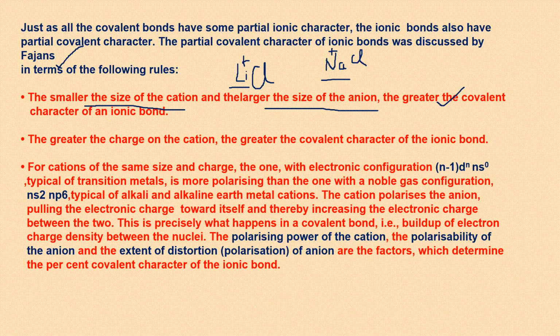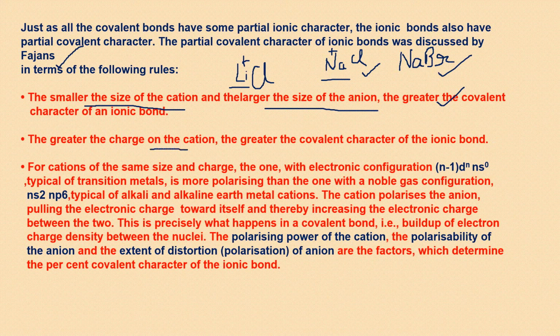Larger the size of an anion: now you take the same cation, Na+, and compare it with different anions. Let us take the example of NaBr along with it. So the cation is the same, but you know that Br is bigger. If the size of the atom is bigger, it's difficult for that atom to take the electron because its nucleus is buried deep inside. Cl can convert to Cl- quickly as compared to Br because it is smaller in size. That's why the covalent character is more if the anion is bigger.